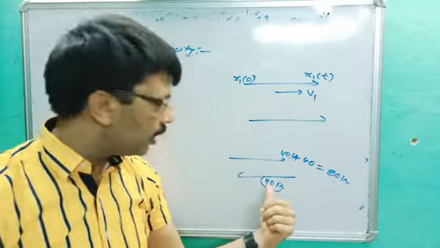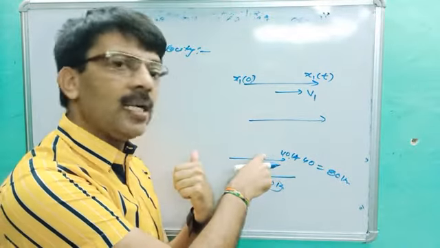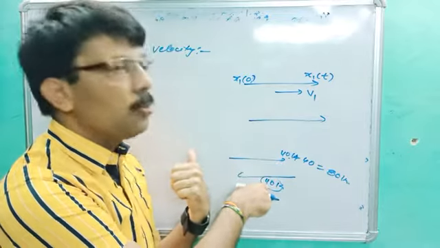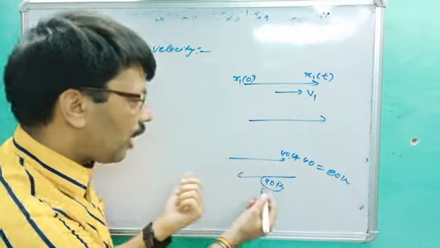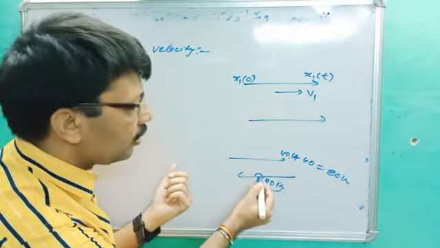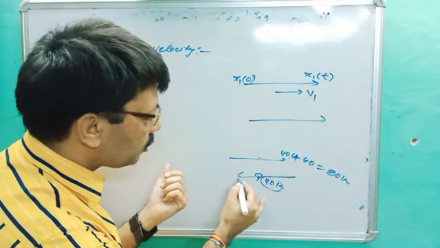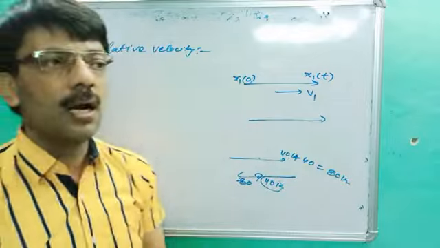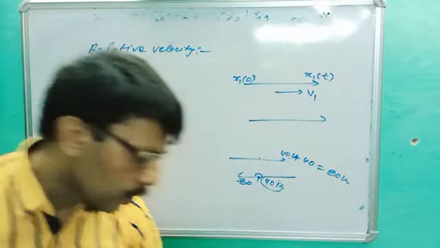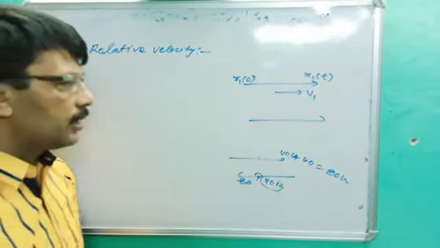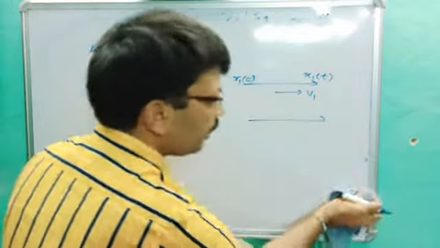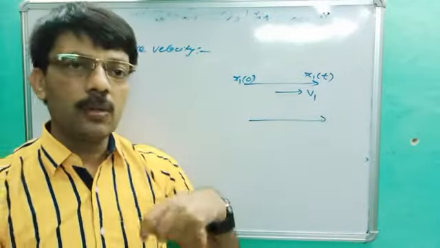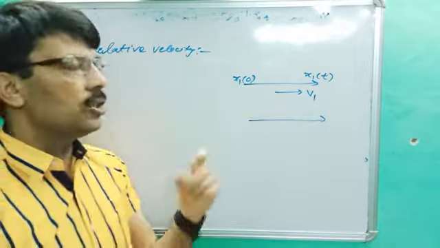Actually the velocity of the car is 40, but the person who is in that car will notice that this car is moving by 80 km per hour. Similarly, the person sitting in that car will also notice that this car is moving by minus 80 km per hour. So such type of velocity is called relative velocity. So relative velocity is not real velocity. When the velocity of any body is measured with respect to another body, such type of velocity is called relative velocity.